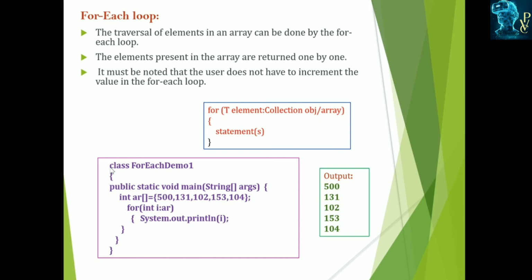For example, here we are using one class, the example class for each demo, in the main method an int array ar is equal to an array which has some values assigned. We assigned 5 values, so the array size becomes 5.